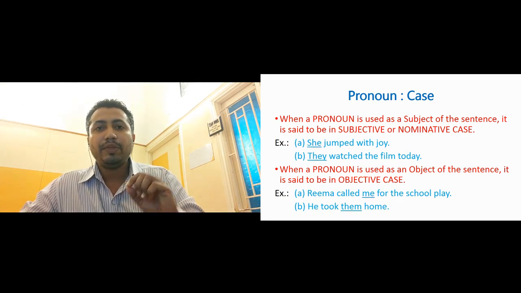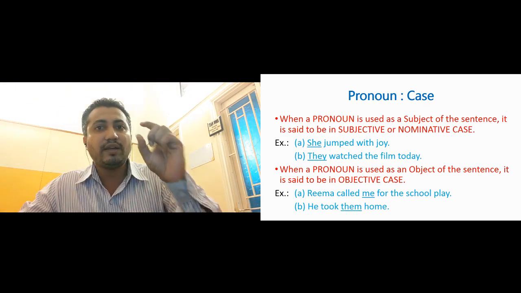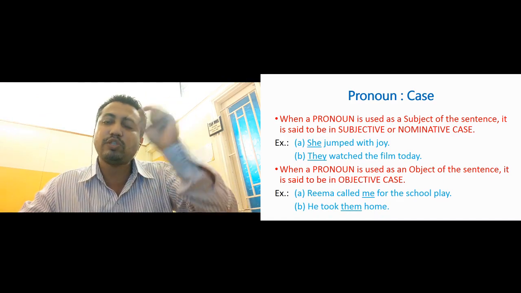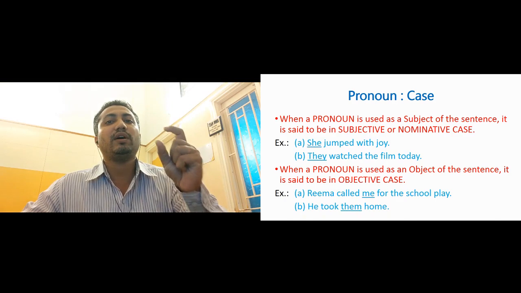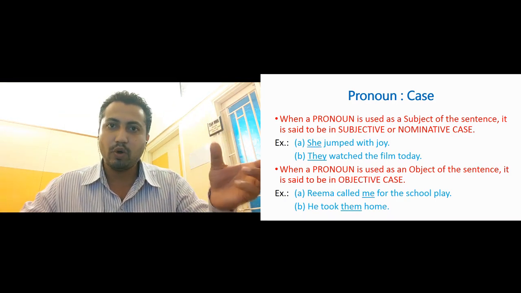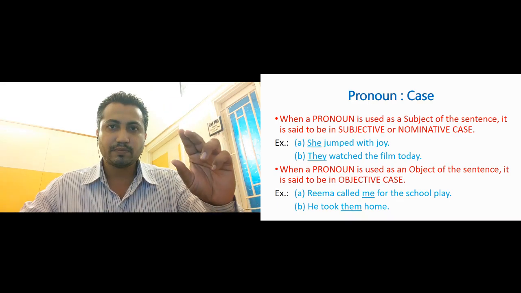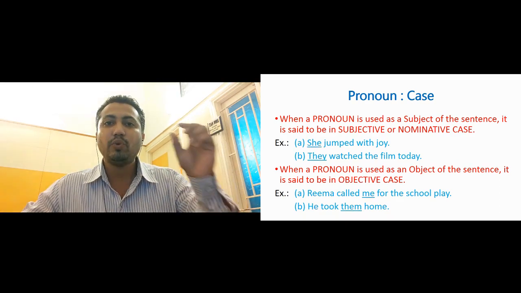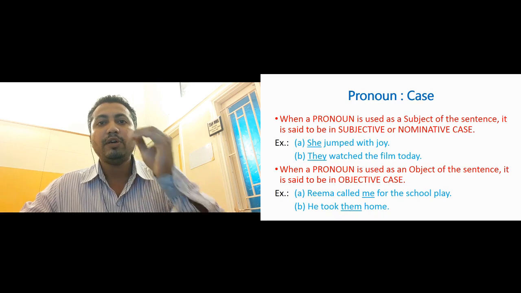Look at the example. She jumped with joy. So this sentence is spoken about she. Who is the doer of the action? Who jumped with joy? She. So she is the subject of the sentence. Here she is not a noun, it is a pronoun. So a pronoun which is used as a subject is said to be in subjective case. The next sentence, they watched the film today.